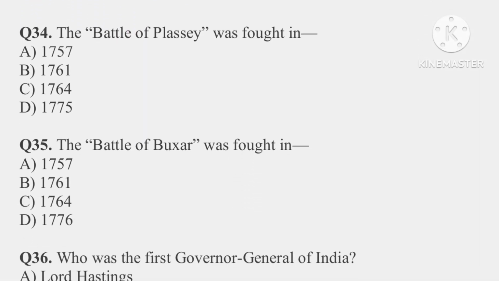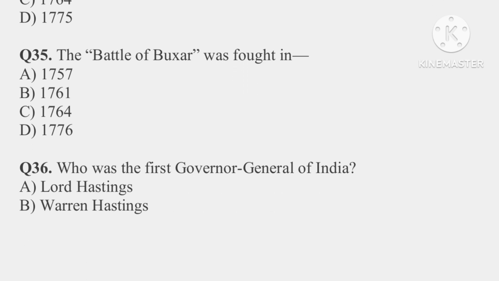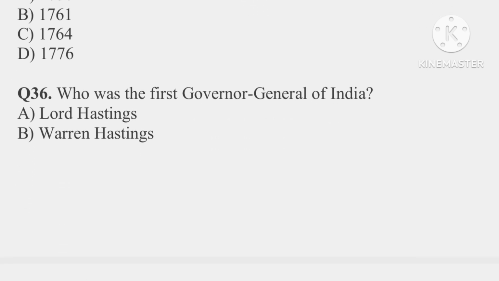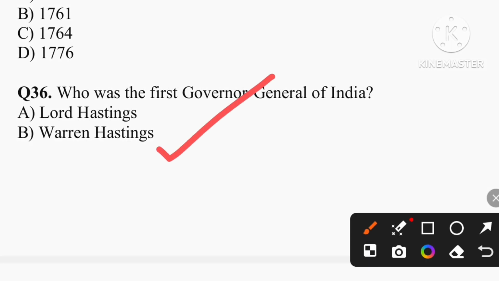Question number 35. The Battle of Buxar was fought in which year? So the answer is 1764. That is option C is the correct answer. Question number 36. Who was the first Governor General of India? So the correct answer is option B, that is Warren Hastings, who served from 1773 to 1785.